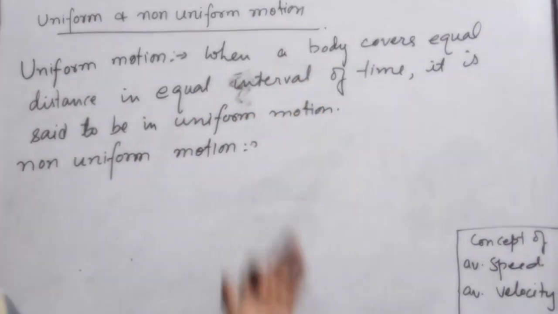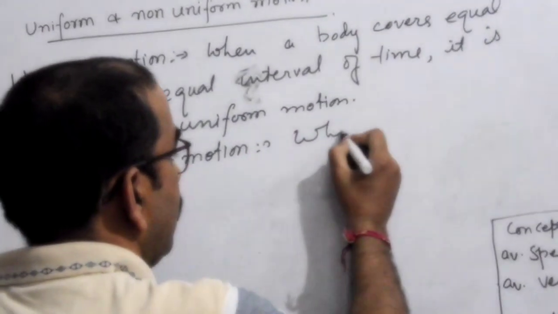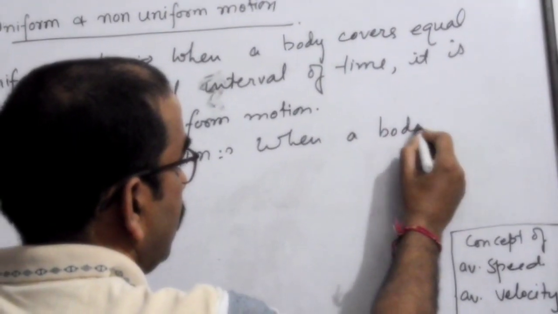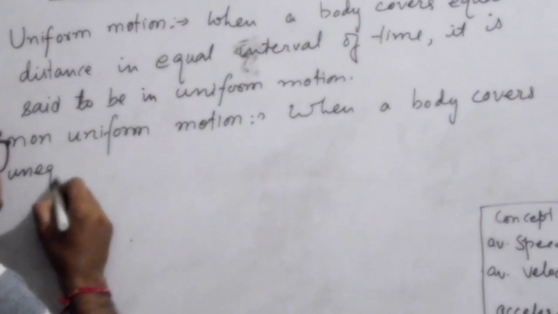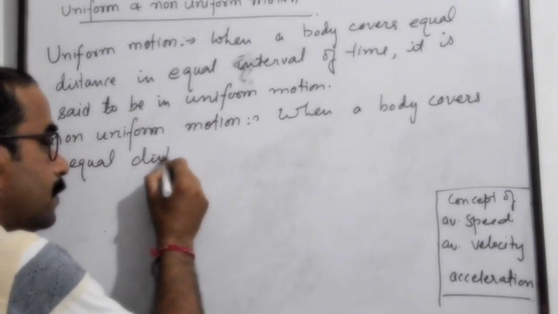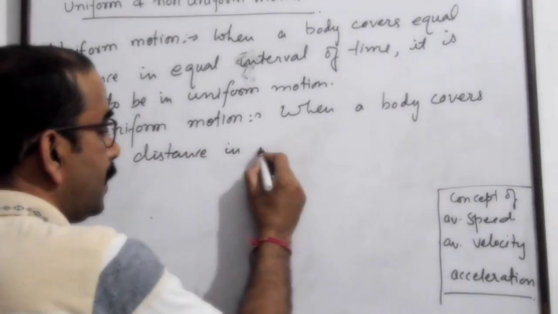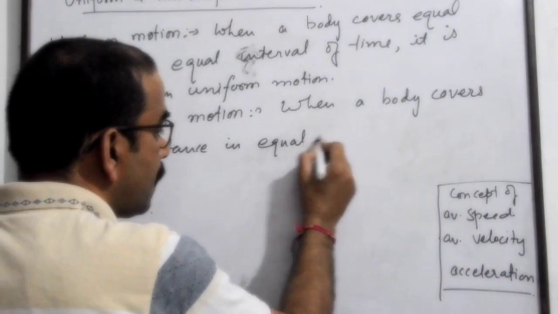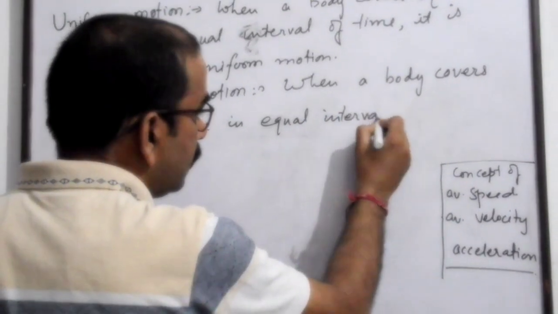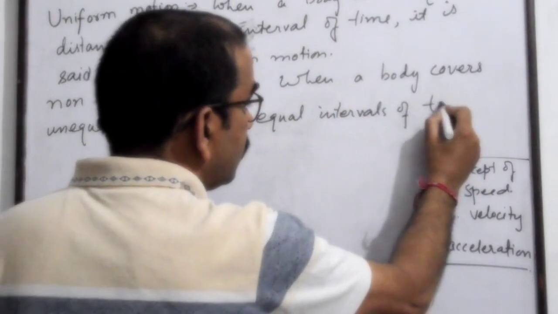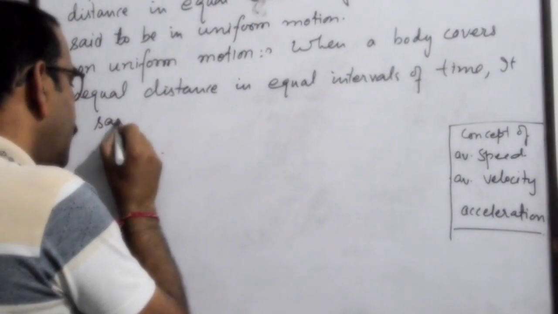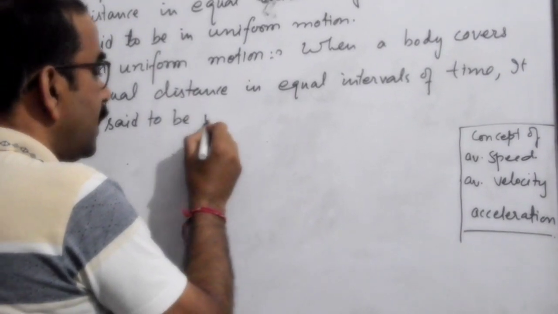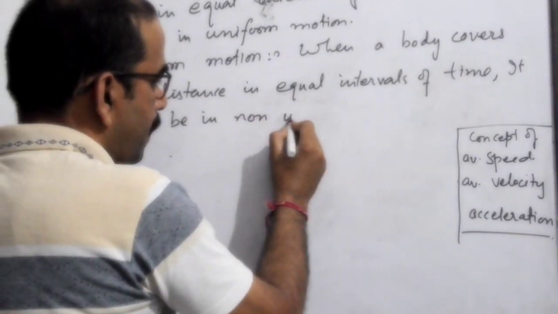When a body covers unequal distances in equal intervals of time, it is said to be in non-uniform motion.